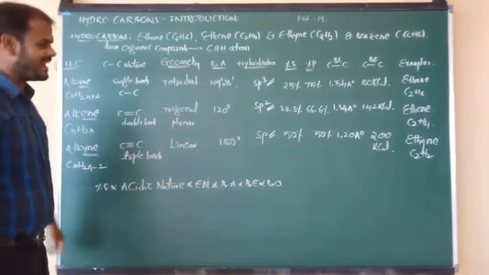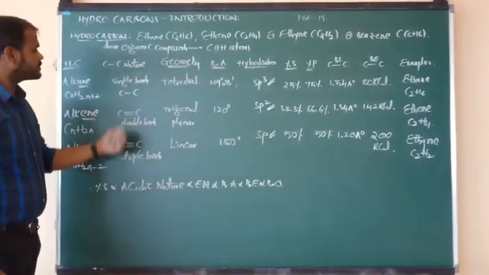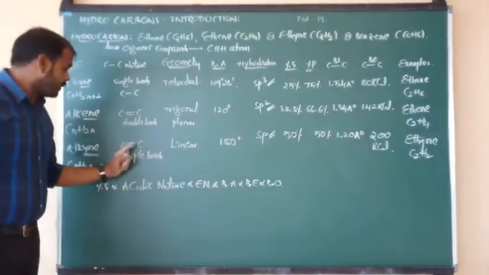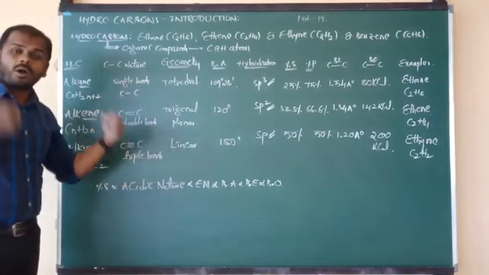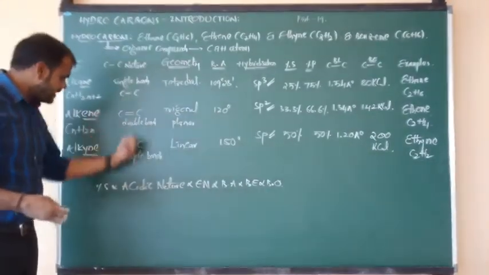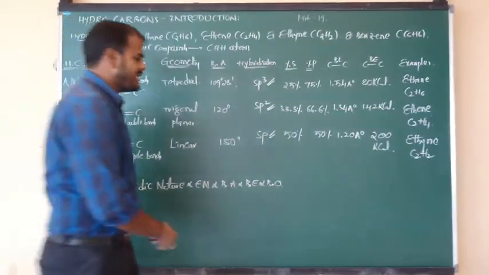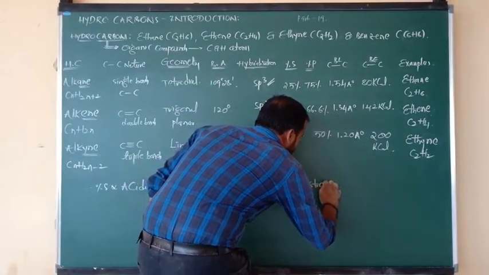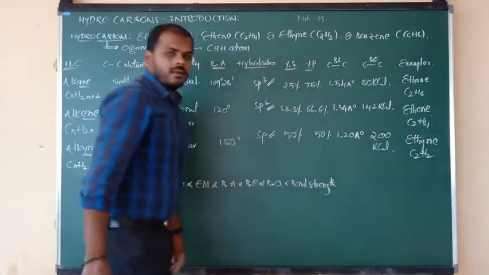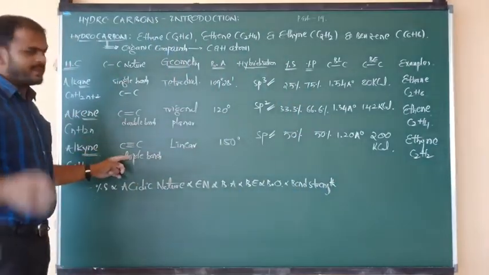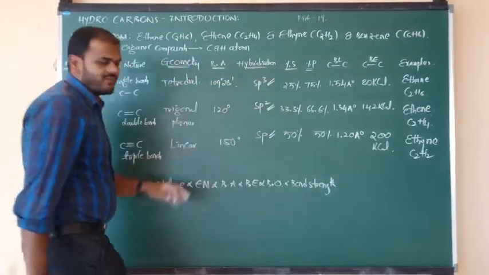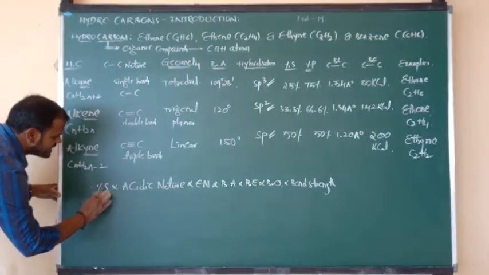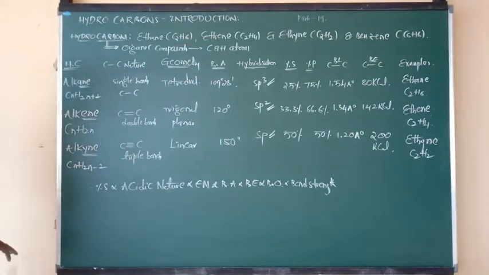Okay, now good. Another point I want to tell you: single bond, double bond, triple bond. Which is the strong bond? Triple bond is strong. So from top to bottom, bond strength increases, which also means stability increases. Bond strength goes on increasing with the increase of percentage of S character. So bond strength is directly proportional to percentage of S character.